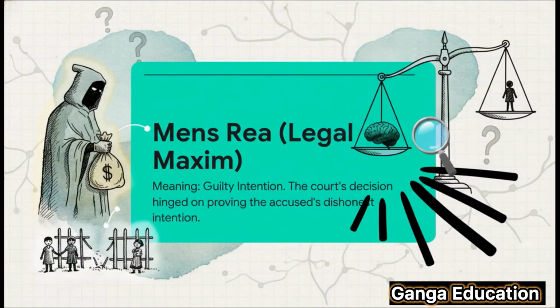We can also understand the judgment in the Ramesh case through a legal maxim, mens rea, meaning guilty intention. The entire decision of the court hinged on the fact that the prosecution successfully proved the accused's mens rea, that dishonest intention to steal. Remember, the actus reus must be accompanied by the mens rea.